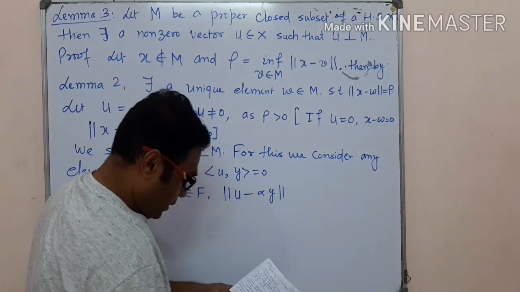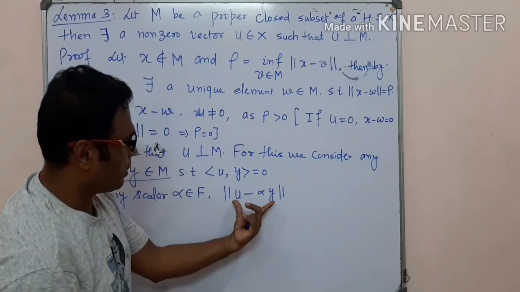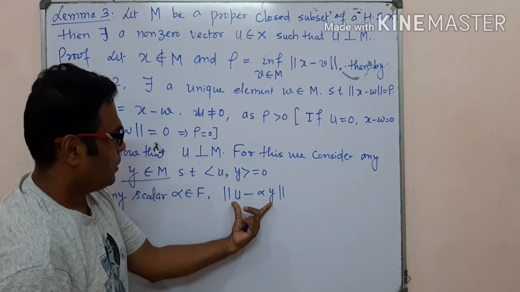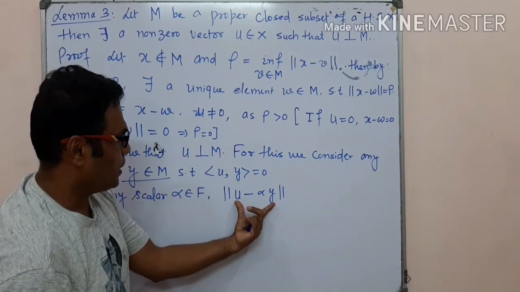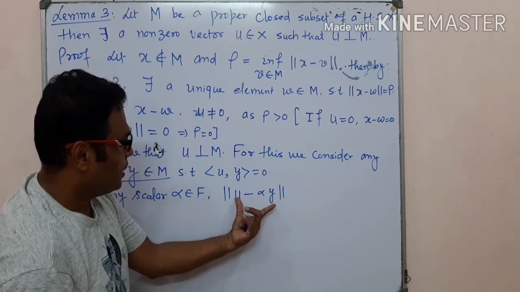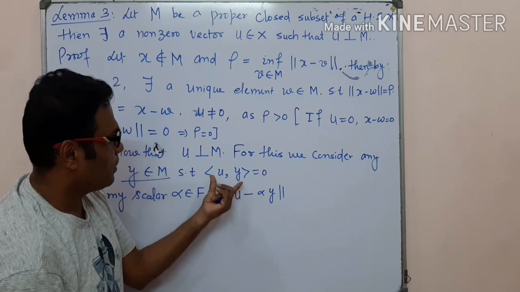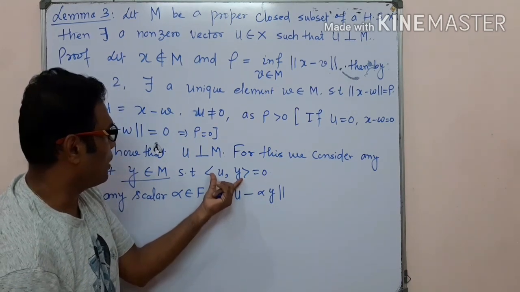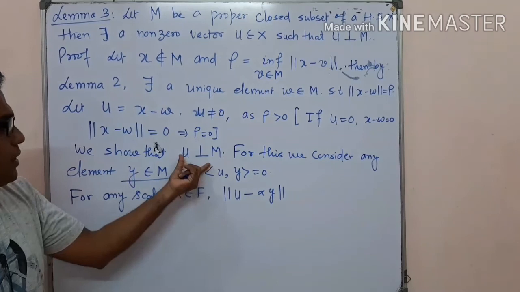If we can show that the norm of this quantity, u minus alpha y, is 0, then we say that u and y are orthogonal, that is perpendicular, and we establish this result here.